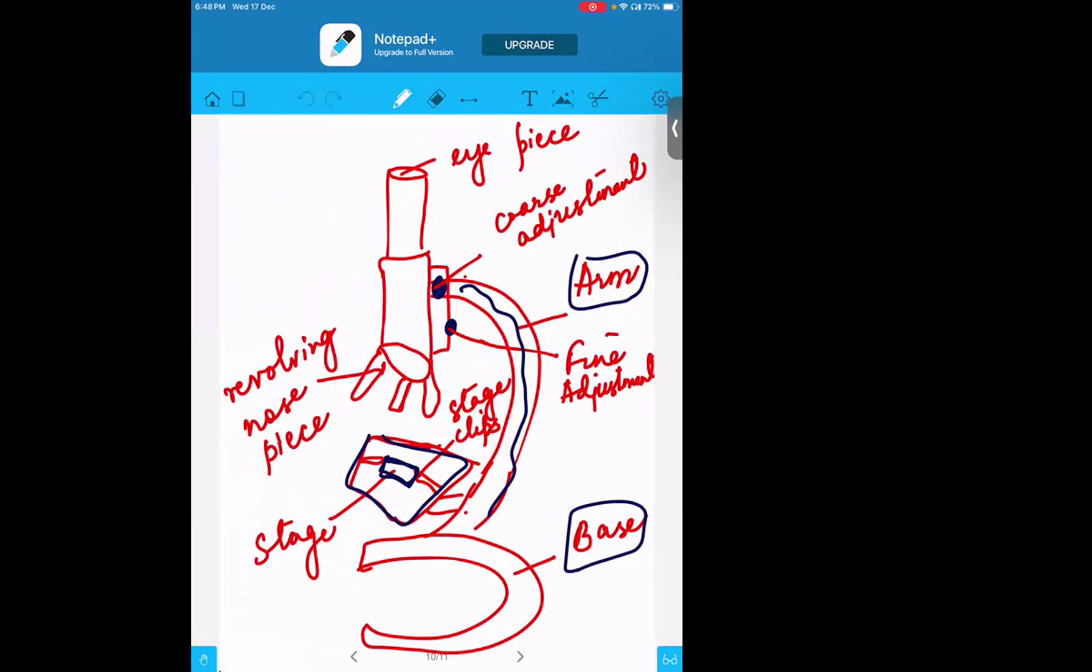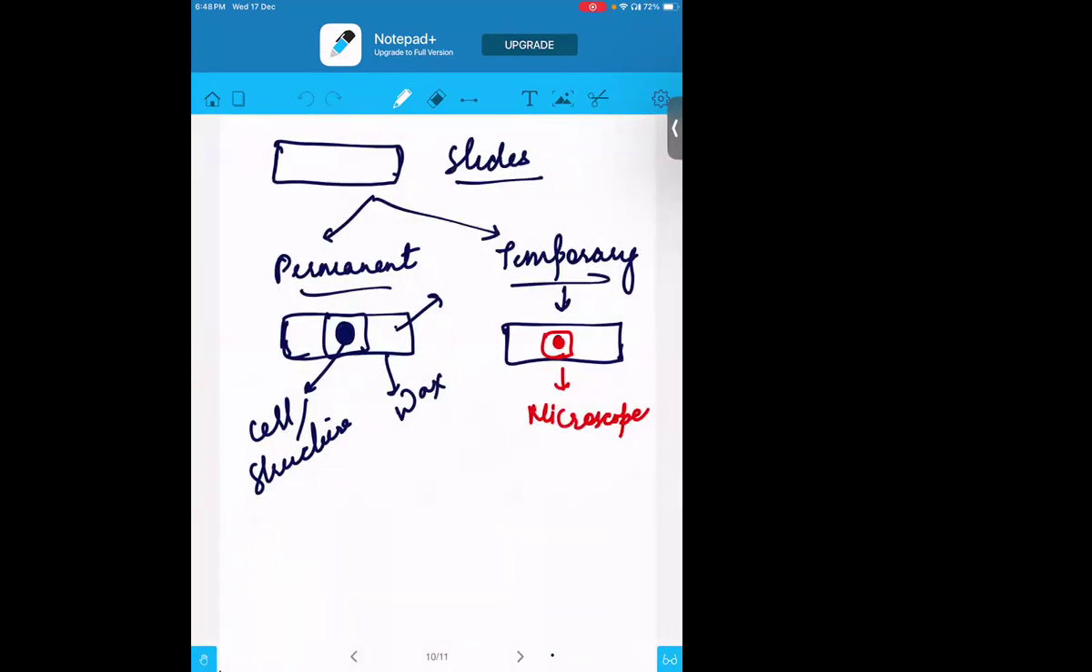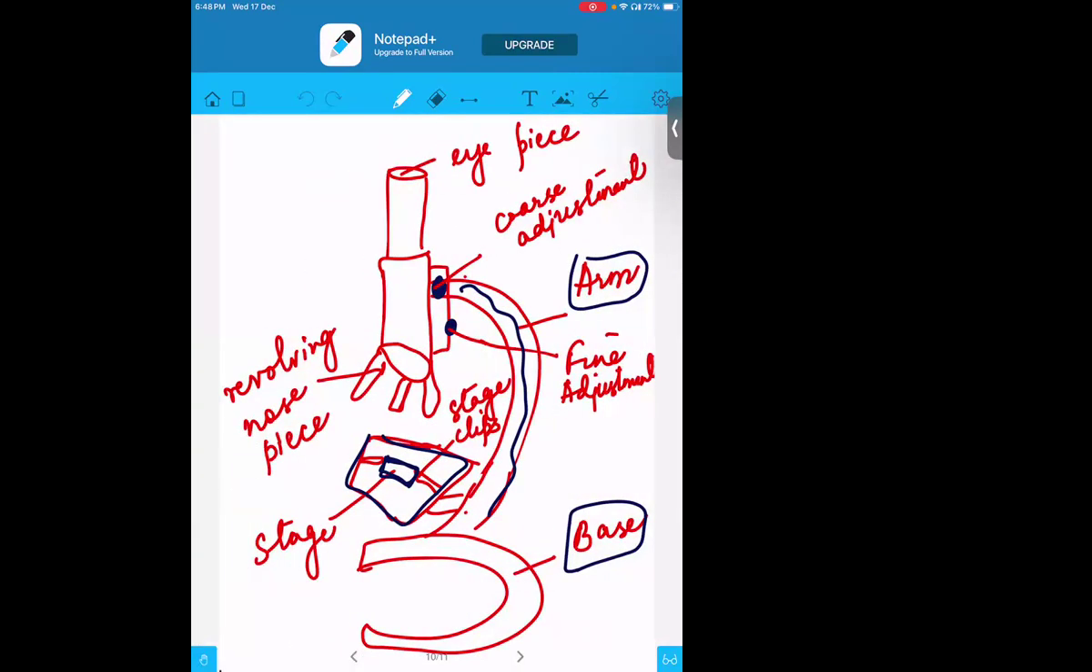Then now, what happened? To keep the slides over the stage, we have two clips. Like you might have seen, the girls or the mothers, or in your home the sisters, they will be using clips for the hair. The hair will be flying here and there, so they just put the clips and then the hair does not fly. Same way, if you want the slide to be at a fixed place on your stage, then we will be using these clips so that the slide does not move here and there.